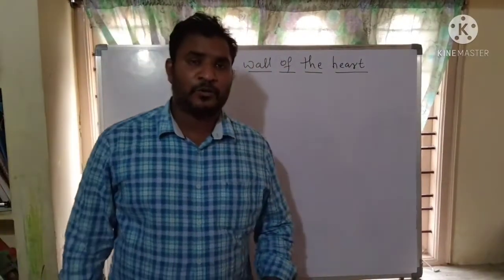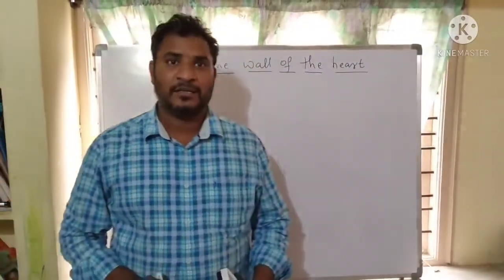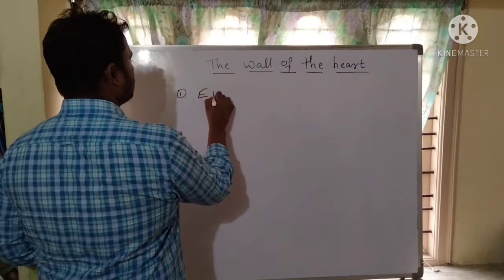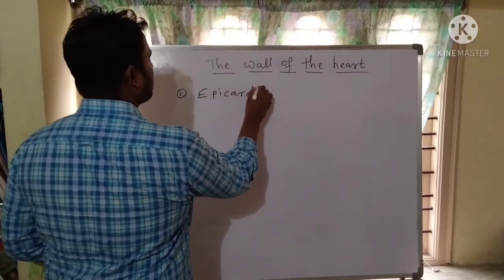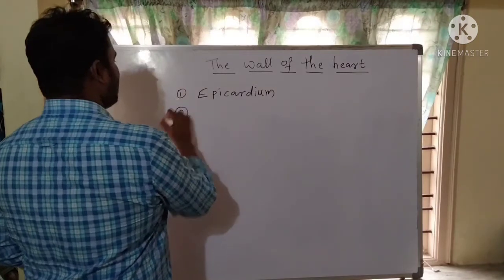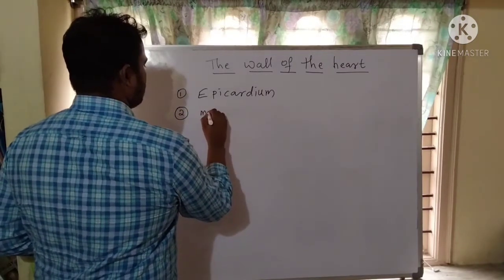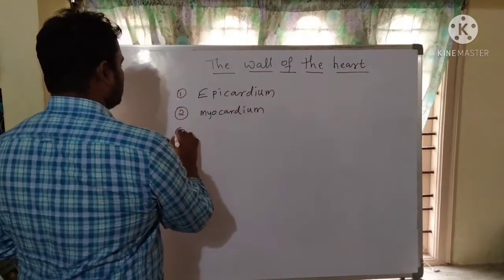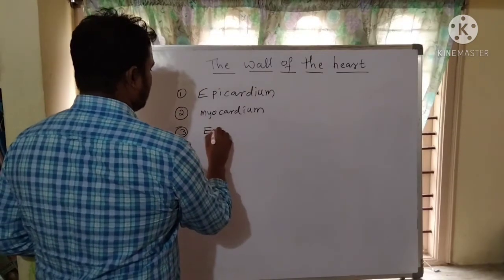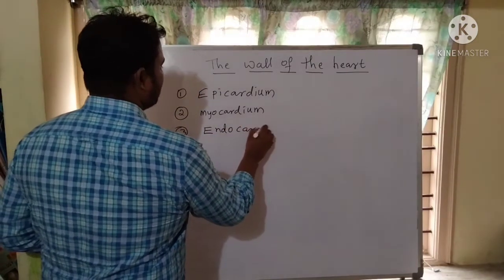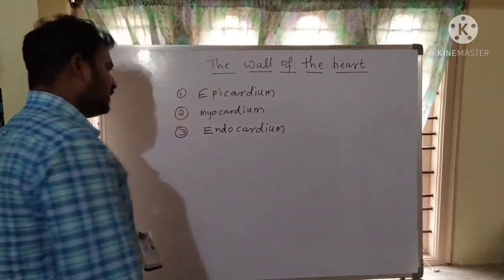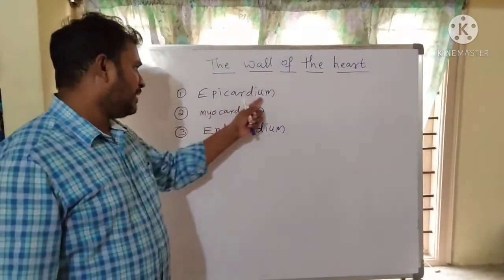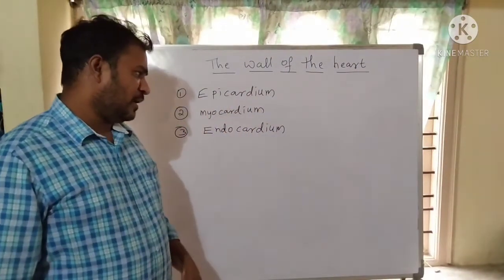Especially in human heart, the wall of the heart has three layers such as first one, epicardium, second one, myocardium, third one, endocardium. There are three layers present inside the wall of the heart such as epicardium, myocardium, endocardium.